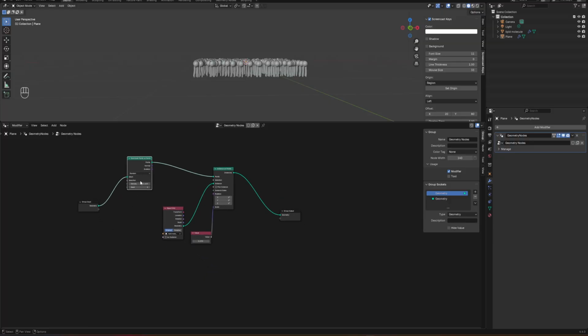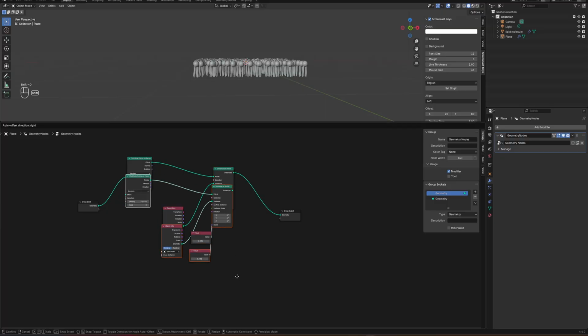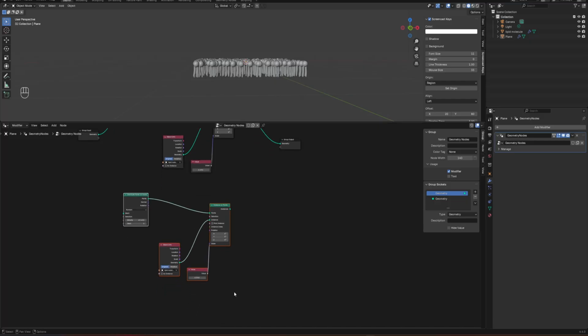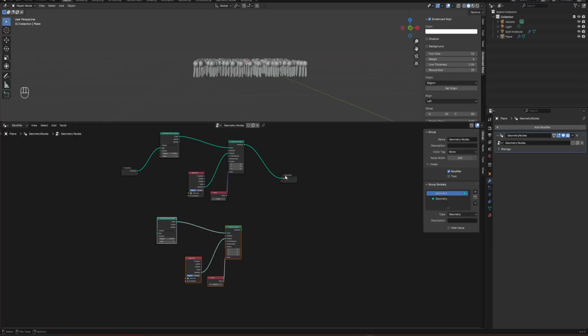In order to do that, I need exactly all of this one: distribute on faces, instance on points, object info and value. So I can select all of them, and you can press Shift D to duplicate, and then I'll add it here and click OK.